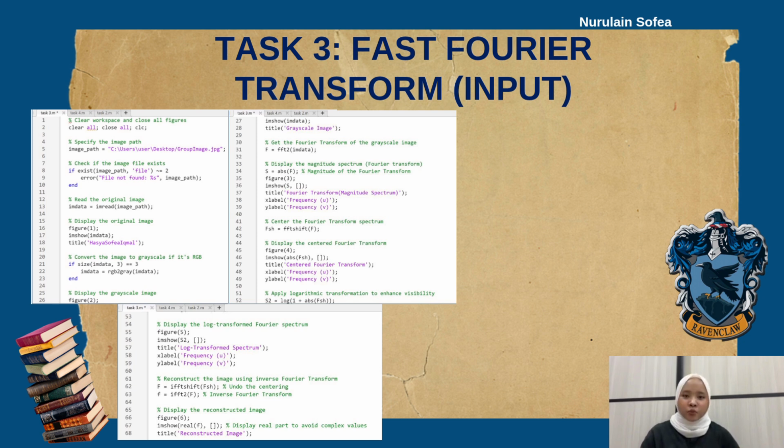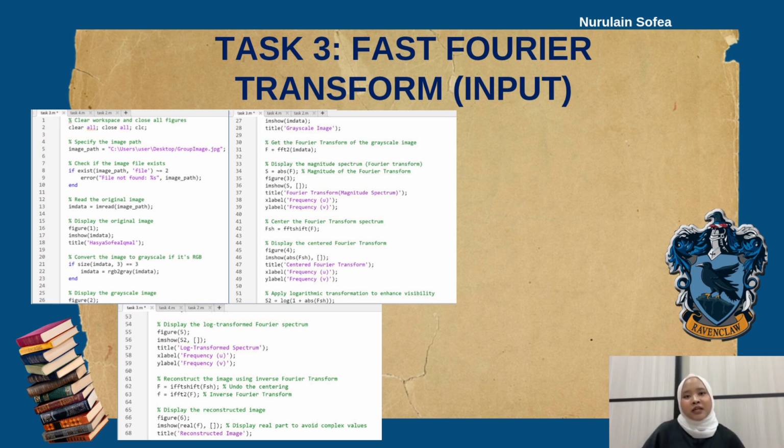in a new figure window. After that, the variable S contains the magnitude of the Fourier transform. I display the shifted Fourier spectrum in a new figure. Next, I display the log transform Fourier spectrum in another figure. Finally, I display the reconstructed image in a new figure.